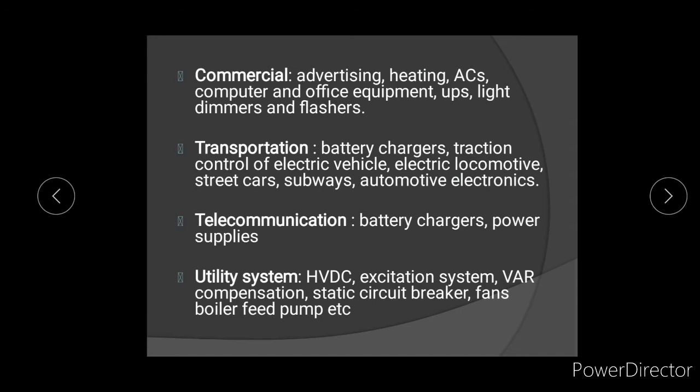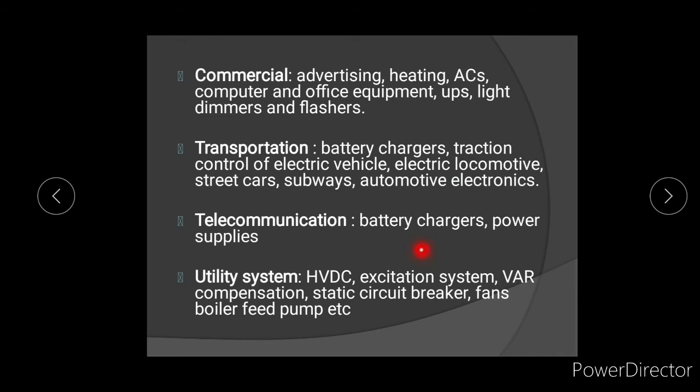Next is transportation. In transportation, there are battery chargers, traction, control of electrical vehicles, and electric locomotives. In these we use power electronic devices. Next, telecommunications. Telecommunication applications are battery chargers and power supplies. Utility systems: mainly we use them in HVDC transmission systems. HVDC means high voltage DC transmission.